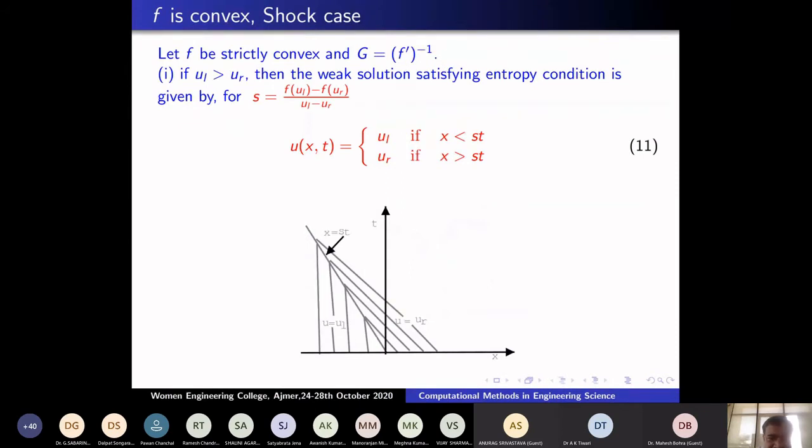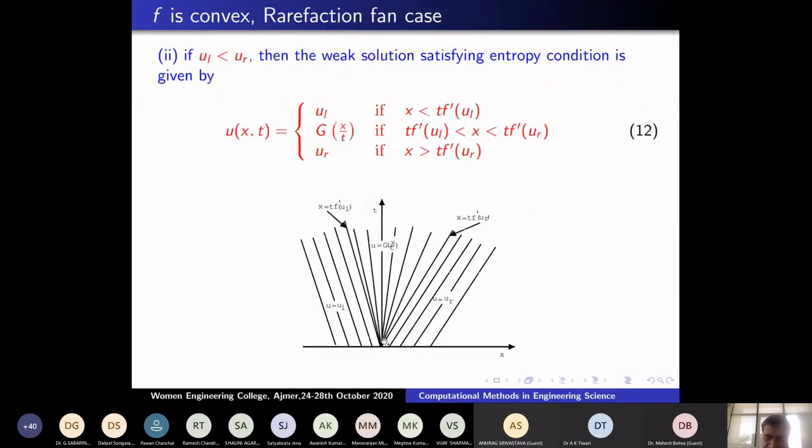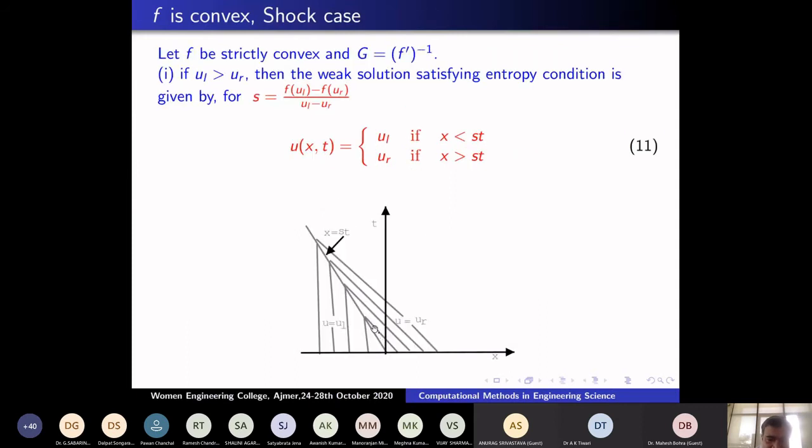This is the correct discontinuity. That means these are the characteristic lines, and they merge with the discontinuity. The shock is a discontinuity. The discontinuity is called a shock when it absorbs the values from both sides. Such a discontinuity in the physics literature is called a shock.